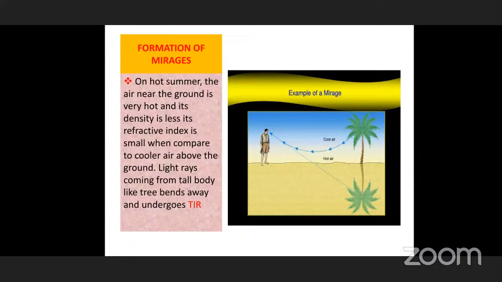You can see in hot summer that water seems to be flowing on it, but actually there is no water. Did you observe this in summer? This is due to light rays coming from denser to rarer medium, again entering into the same denser medium. These are general examples of total internal reflection.